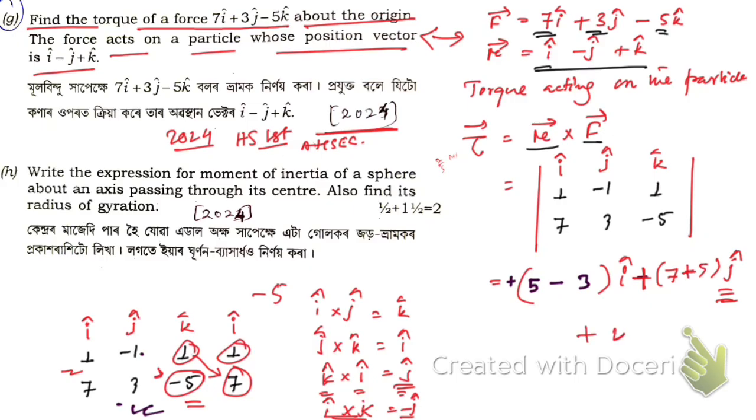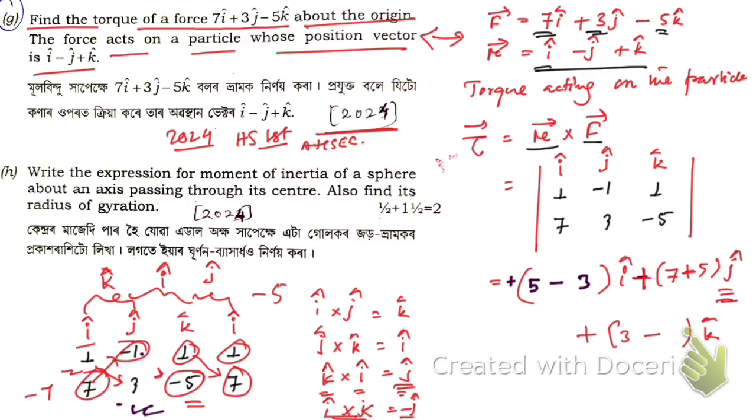Then plus k cap. We have taken this for i cap, then this for j cap, then for k cap we have to take these two columns, i and j. Then 3 into 1, that's going to be 3, then 7 into minus 1, that's minus 7.